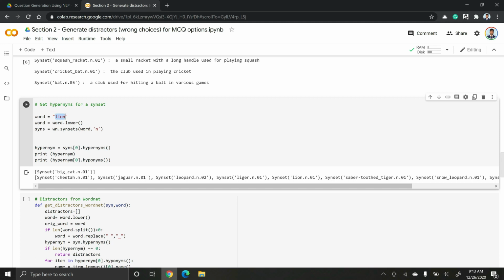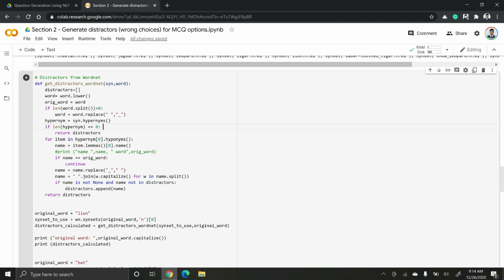So the hypernym of lion is big cat, and once you go to the hypernym and you print out all the hyponyms of it, you go from lion to its hypernym big cat, and from big cat you print all the hyponyms, which are cheetah, jaguar, leopard, saber-toothed tiger, snow leopard, etc. Also you see that lion is also part of that hyponym list.